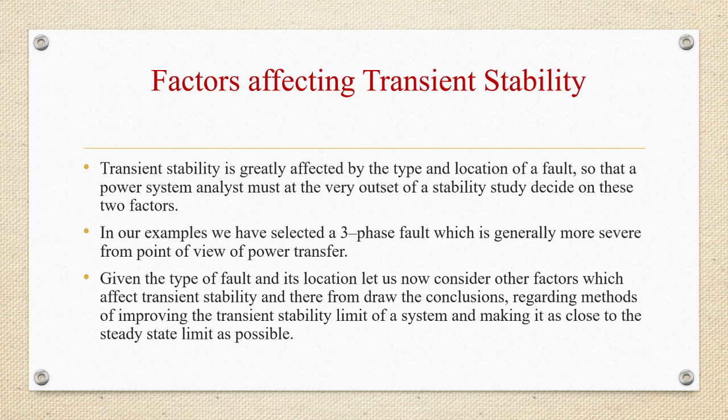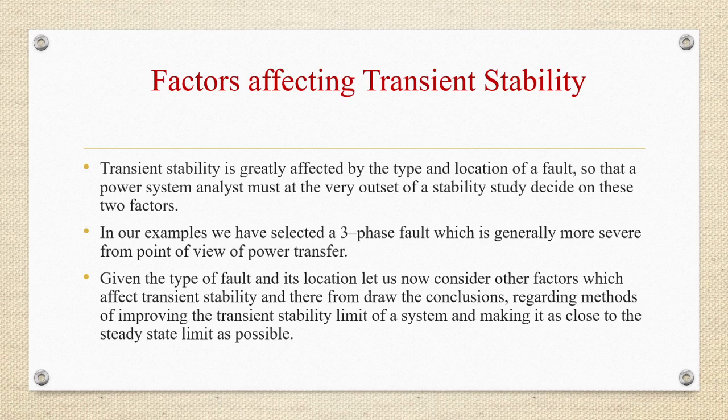So transient stability is greatly affected by the type and location of a fault. So the power system analyst must, at the very outset of a stability study, decide on these two factors. So what are the two factors which are affecting the transient stability? First one is the type of fault and second one is the location of a fault.